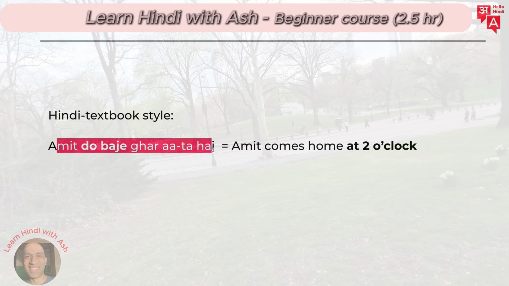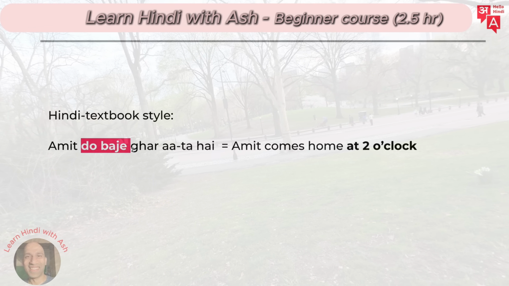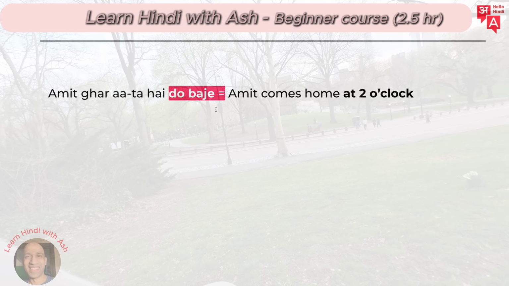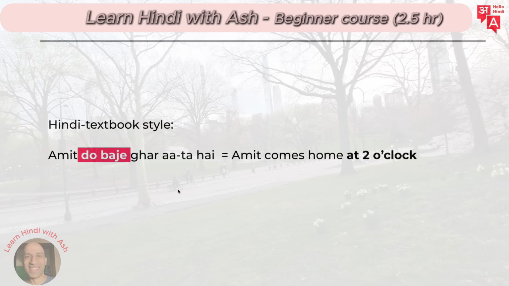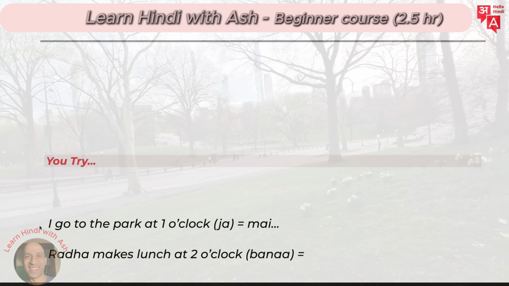Right? Let's try this one. Amit 2 baje ghar aata hai. This is the Hindi textbook style that I was talking about just a second ago. So you can put it here. Remember how this part is at the end. Amit comes home at 2 o'clock. Amit at 2 o'clock comes home. You can see it's a bit harder, but I think you should start practicing it just a little bit in a few weeks. Okay, how about this one?